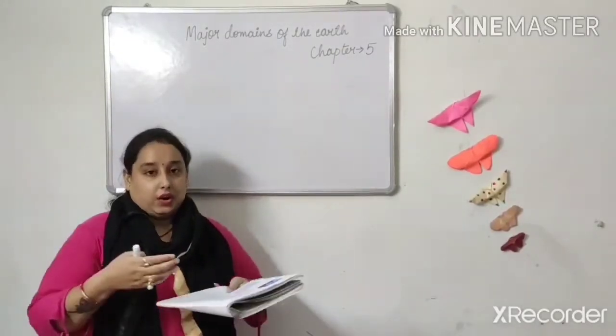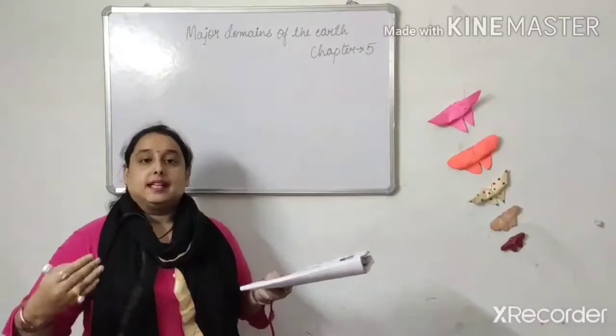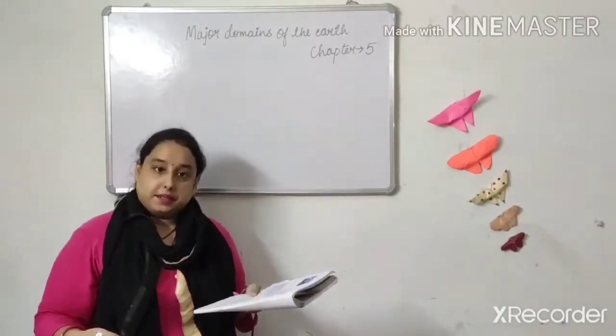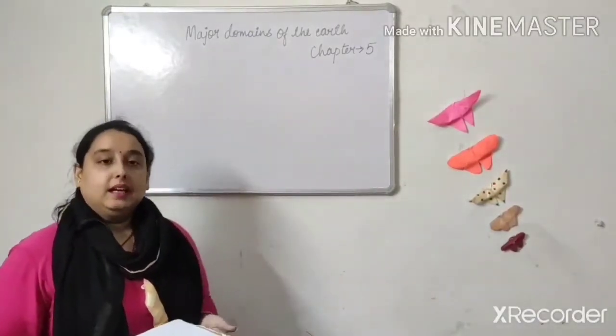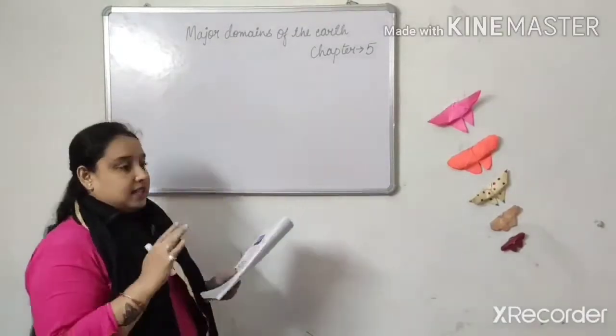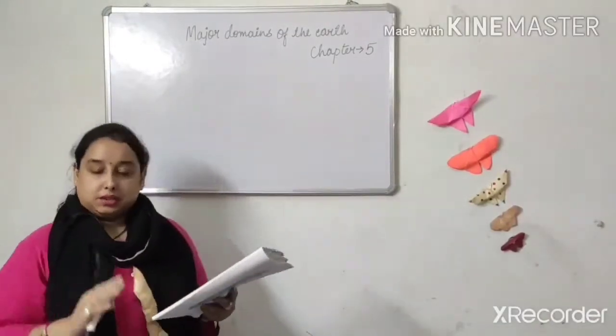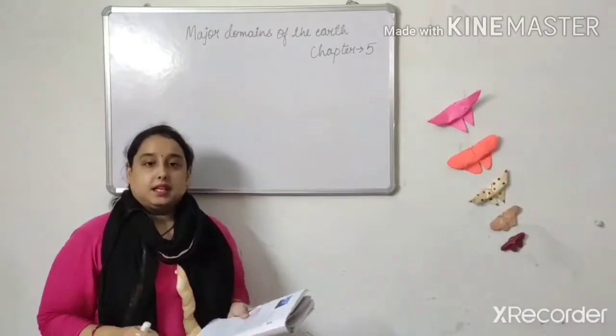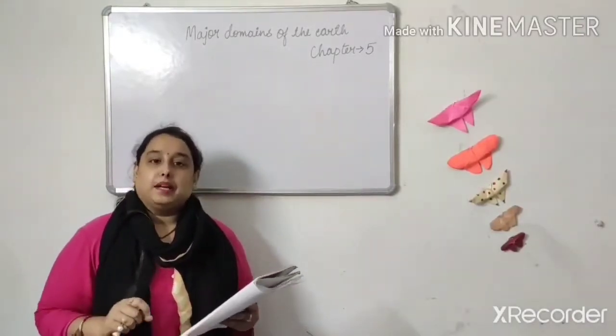That is called the biosphere. Now in this chapter you will learn about the lithosphere, atmosphere, hydrosphere and biosphere.